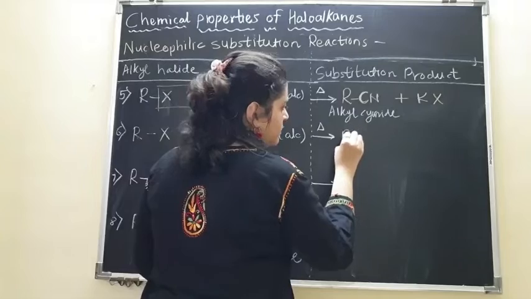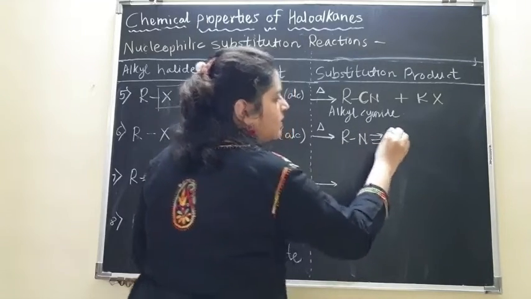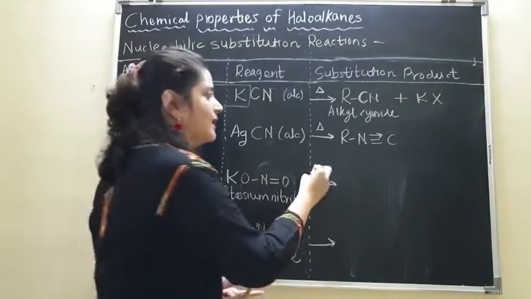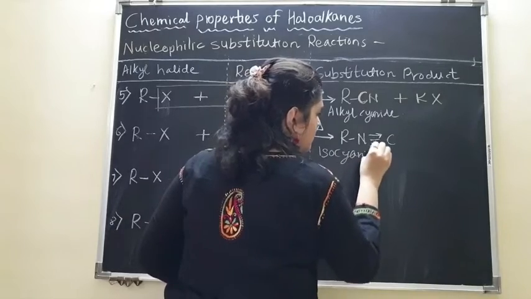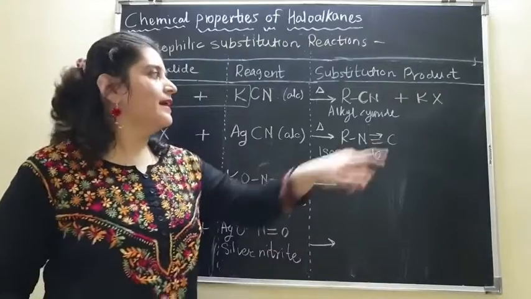So the product is going to be R, isocyanide.